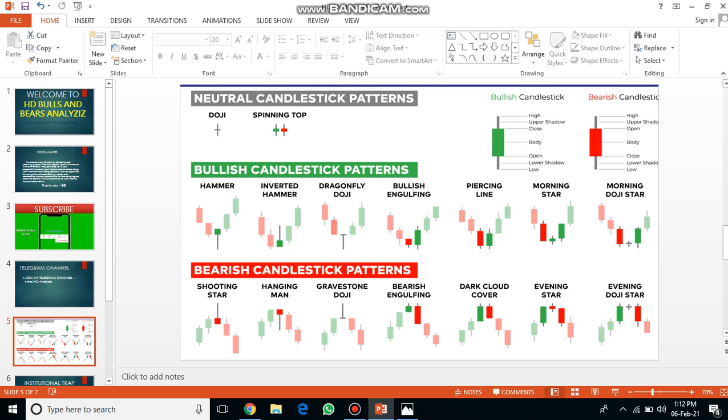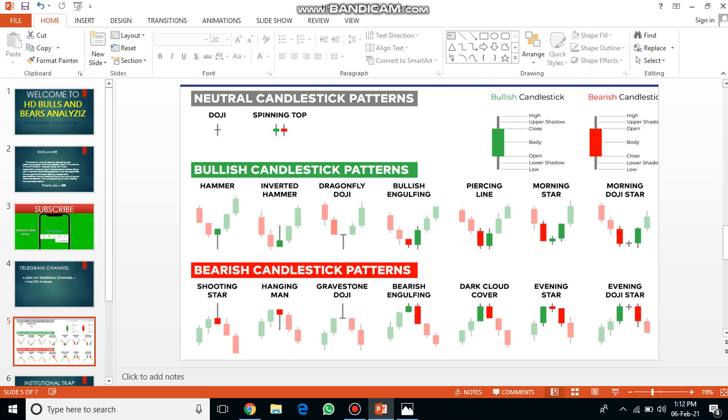That is hammer. If this hammer is formed at support level, we can take a long entry. Why is it called a hammer? The shape of this candle is a hammer. After a downtrend, this candle is formed. If this candle is formed, it is called a hammer. Inverted hammer: opposite of a hammer is called inverted hammer. See, inverted hammer is the reverse of hammer. That's why it's called inverted.